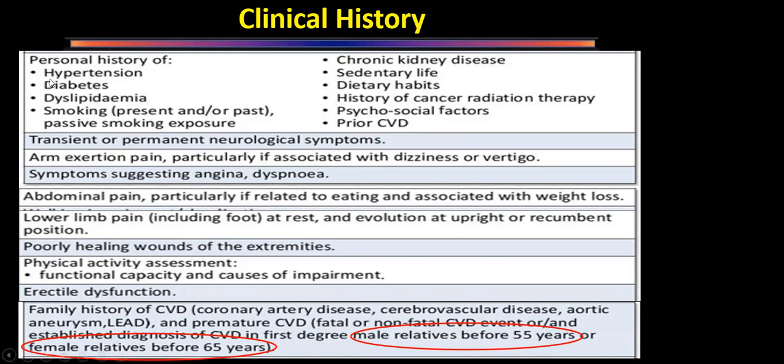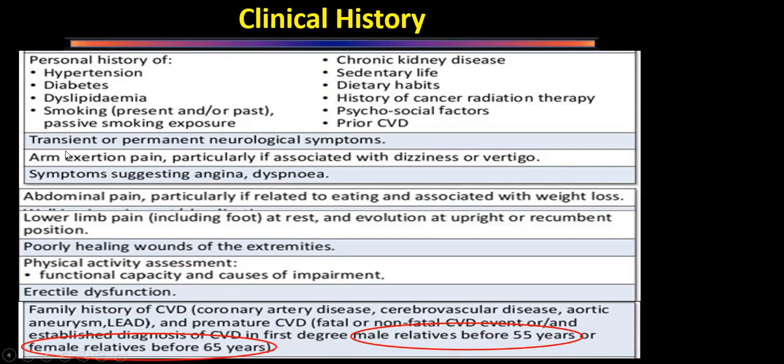So these are the risk factors which we are supposed to ask: hypertension, diabetes, dyslipidemia, smoking, chronic kidney disease, sedentary life, prior revascularization, and an important thing is radiation therapy. So radiation therapy is an independent risk factor for carotid artery occlusion.